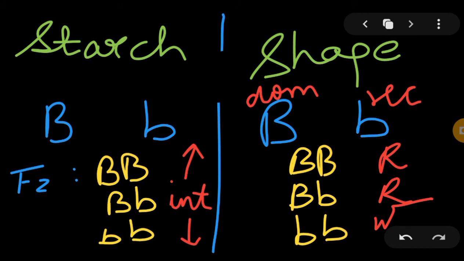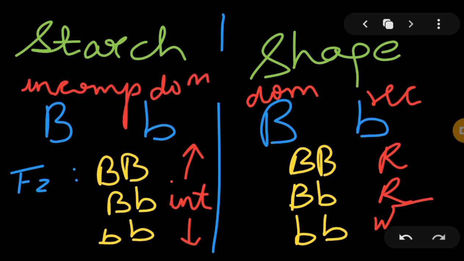Now if capital B was actually dominant over small b, we should have the maximum amount of starch here, because capital B is dominant. So small b should not express itself at all. But we can see that an intermediate characteristic is expressed in the heterozygous condition, and we know that this happens in incomplete dominance. So what was my conclusion here? That this has incomplete dominance.